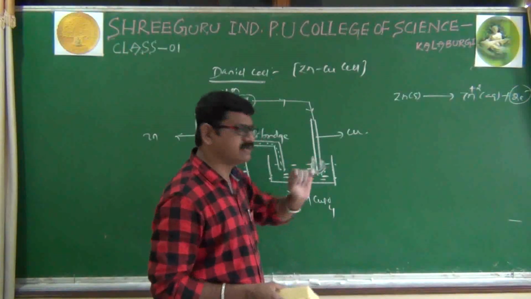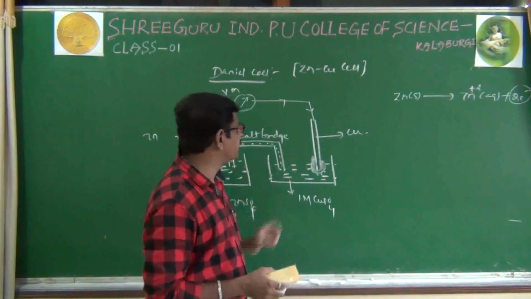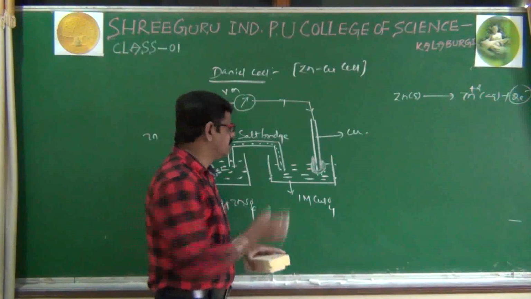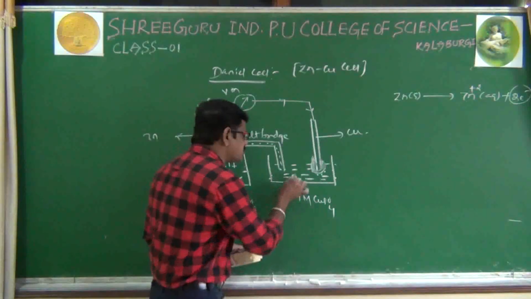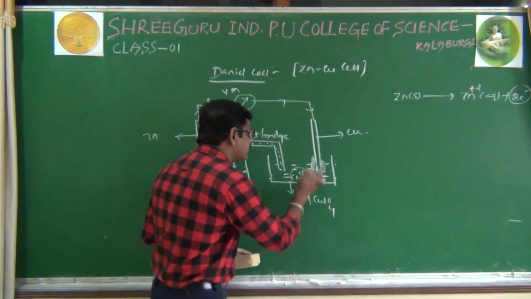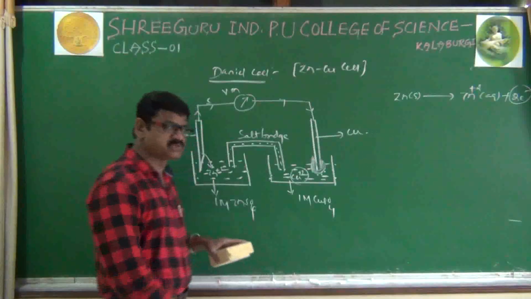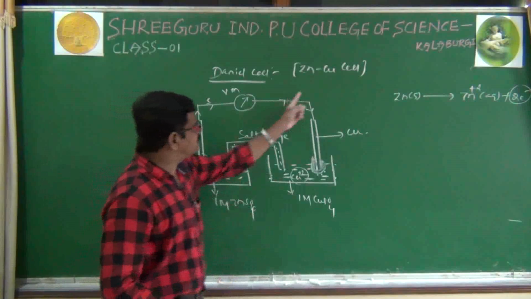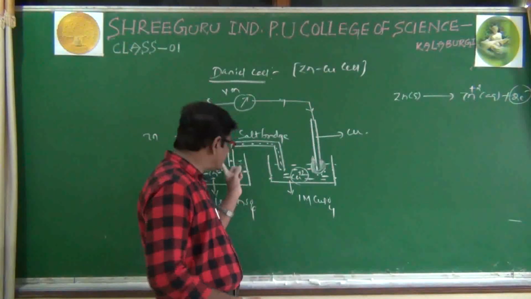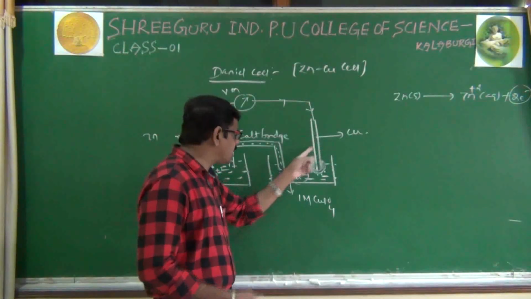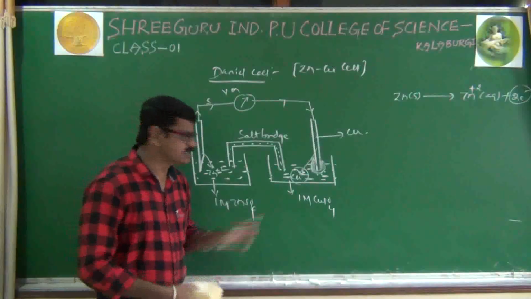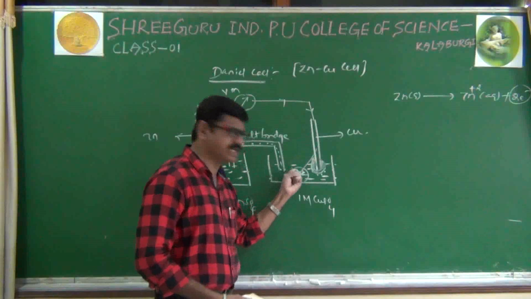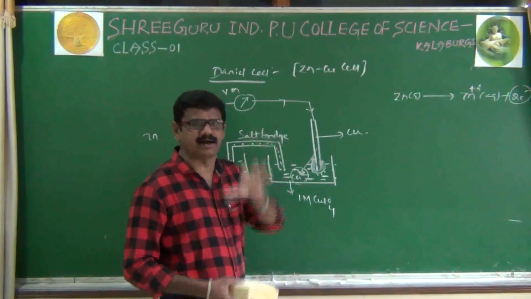In the second half cell, we have taken a copper sulfate solution. Copper sulfate solution already has copper ions, Cu+2 ions. Whatever electrons are coming from the first half cell will be captured by the Cu+2 ions. Cu+2 ions capture those electrons and are converted to copper.